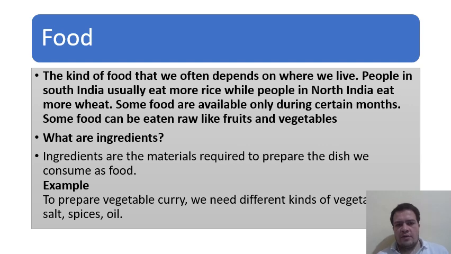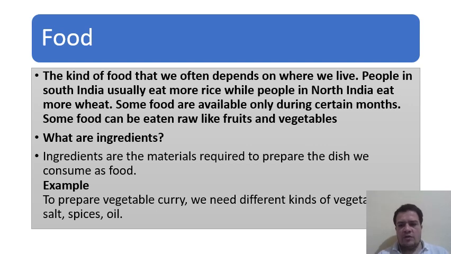At a specific place the specific type of food is grown and they are mostly dependent on that kind of food. Some may be available during certain months as per the seasons, and some food can be eaten raw like fruits and vegetables.